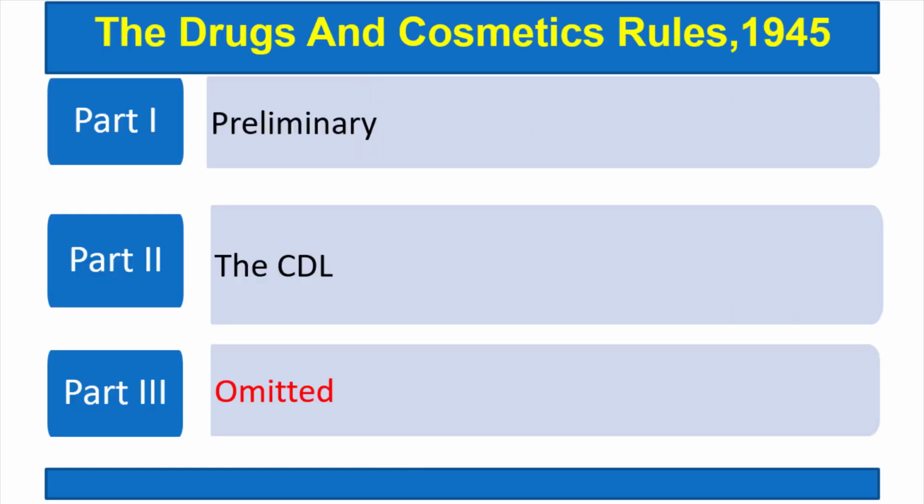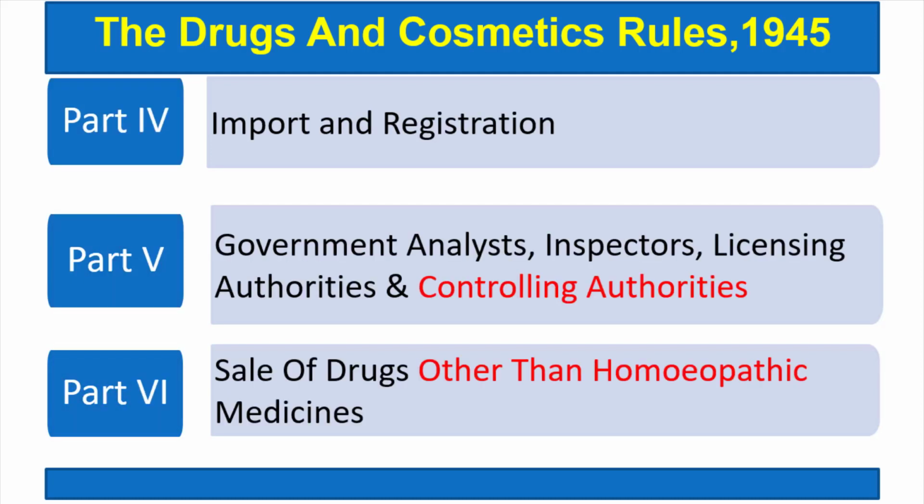Now, rules. So in the rules, various parts are there, part 1 to part 19. So what is the content of these rules? Part 1 contains preliminary text. Part 2 gives the provisions for the Central Drug Laboratory. Part 3 is omitted, so now not existing.